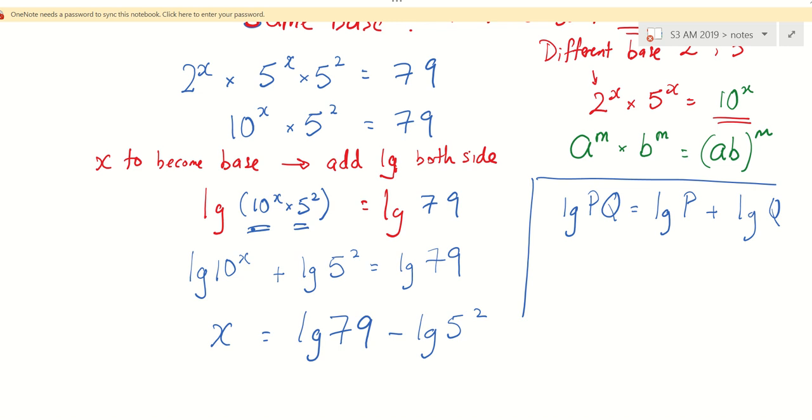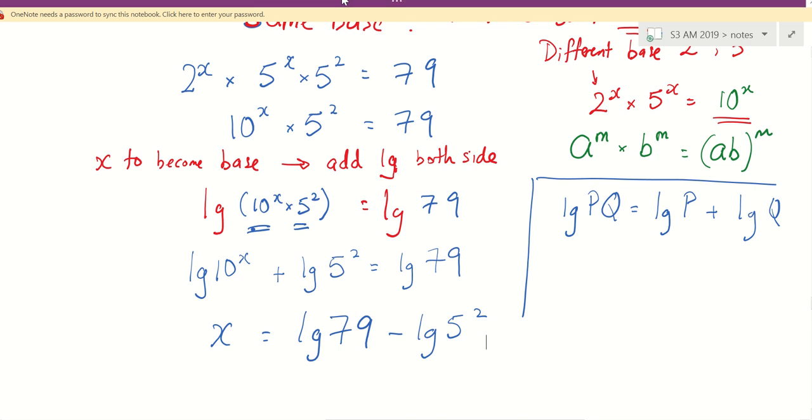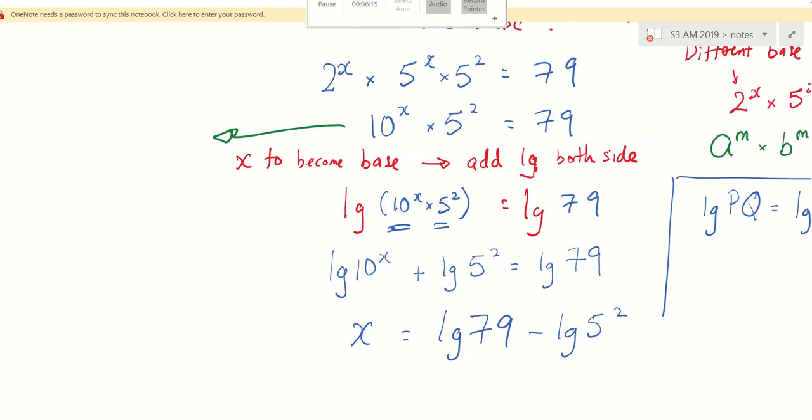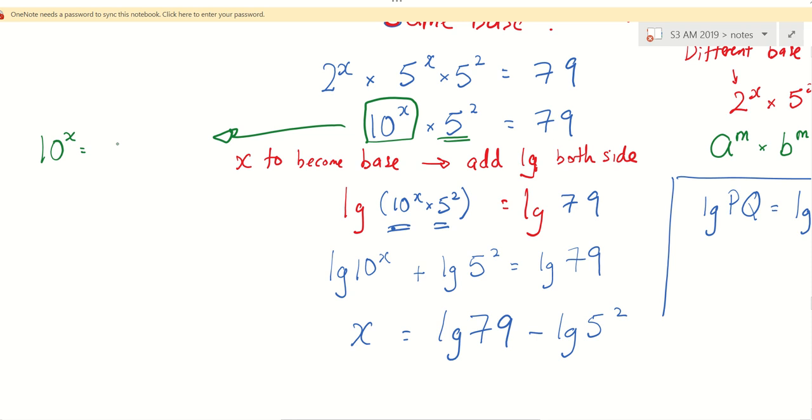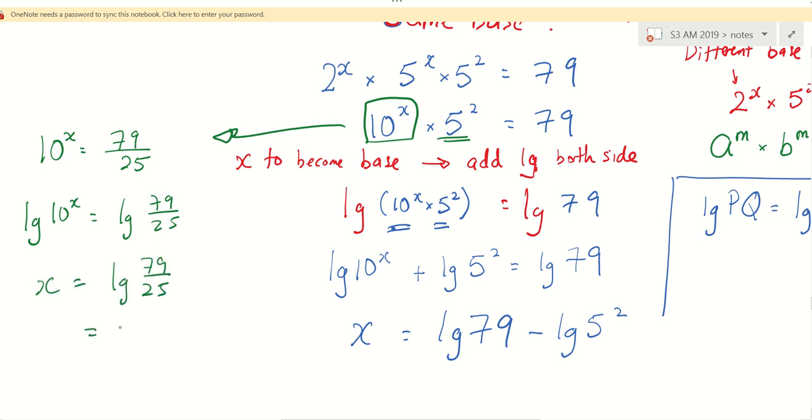Let's see. Now what Tiffany did over here is 10 to the power of x times 5 squared. Agree 5 squared is a number? Yes. So what she did was she divided by the 5 squared. So 5 squared is 25. I have a number like that. After that, I add log on both sides, and then x will come down. Log 10 of 10 is 1. This one is just a calculator game. And then I get 0.500. Is it easier? Okay. I pause it so that you may want to